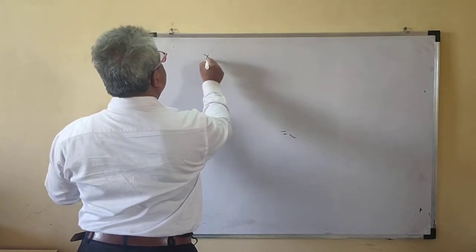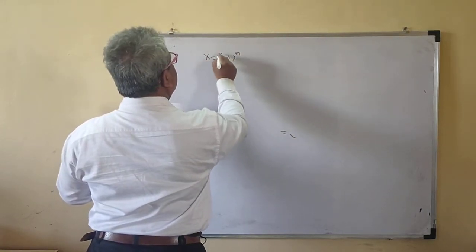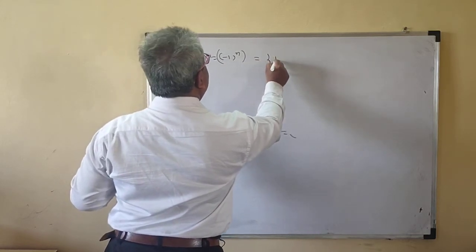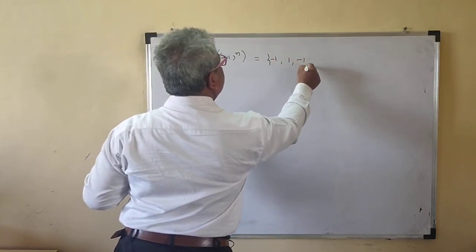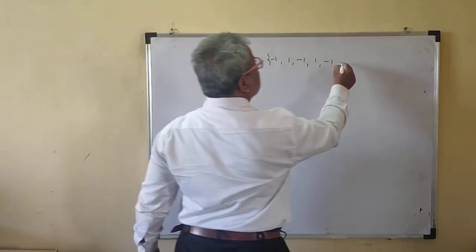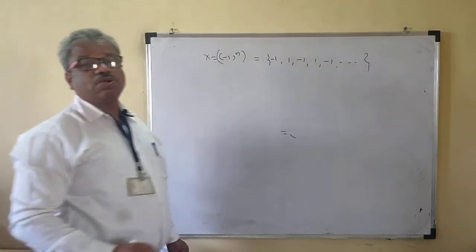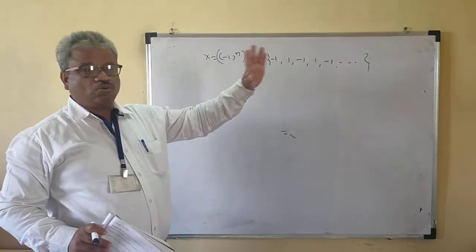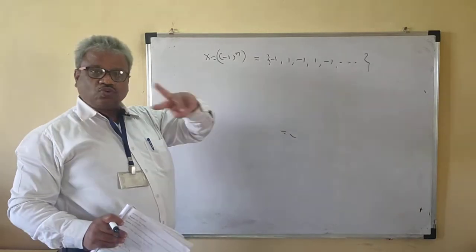So what is this sequence? Suppose this is minus 1 raised to n. This is minus 1, 1, minus 1, 1, minus 1, and so on. This is an alternate sequence. For odd it goes to minus 1, and for even to 1, so it has two limit points.